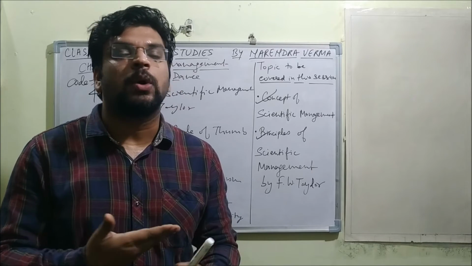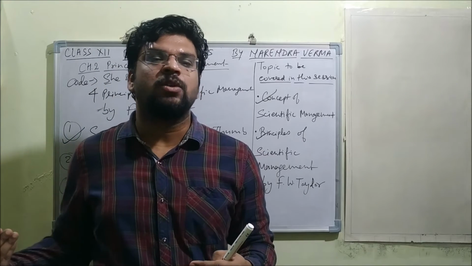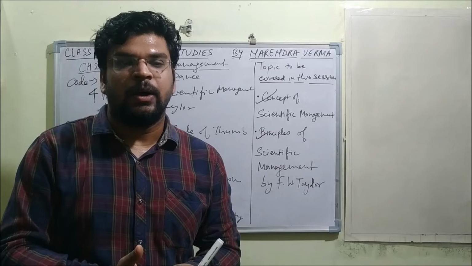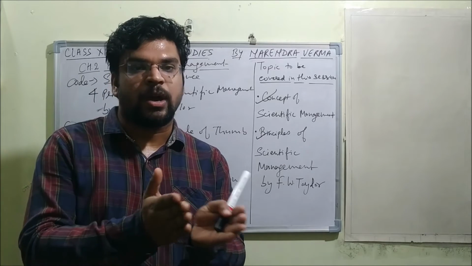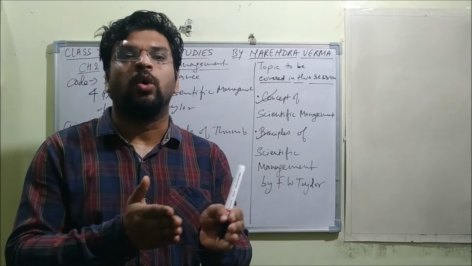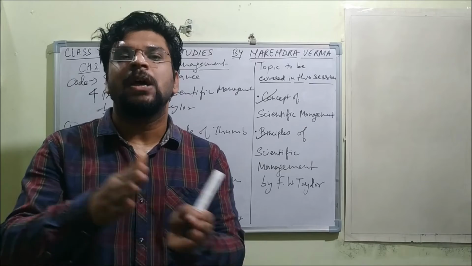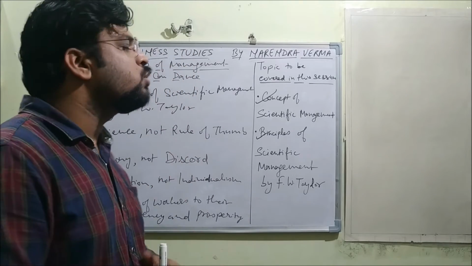So he observed the problems with the managers as well. And by his profession, by his knowledge, he was a scientist. Okay, so he tried to apply all the science just to increase productivity and efficiency. Okay, and that should be feasible to both managers as well as workers. All right, so the very first principle that he gave, science not rule of thumb.